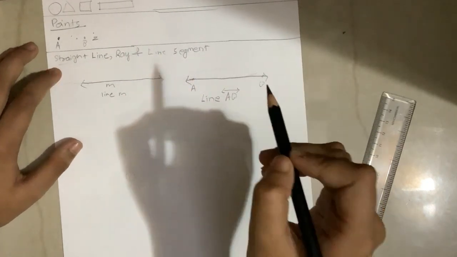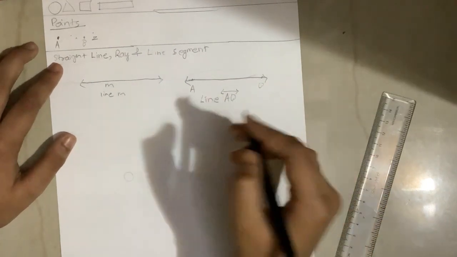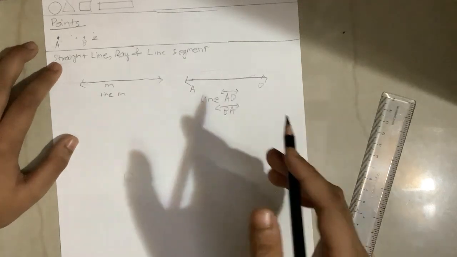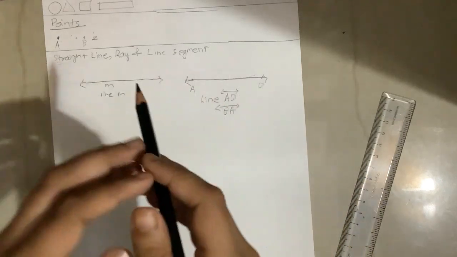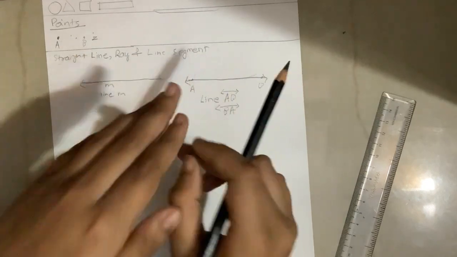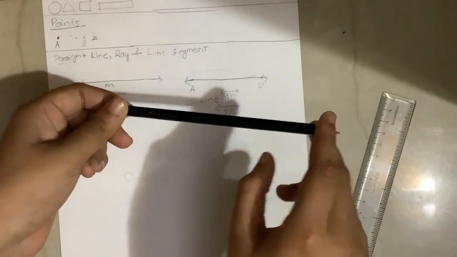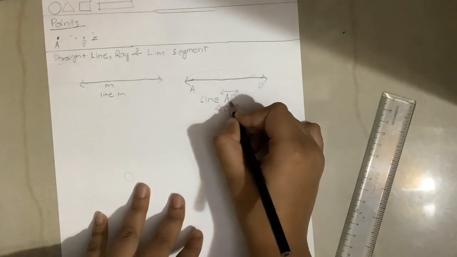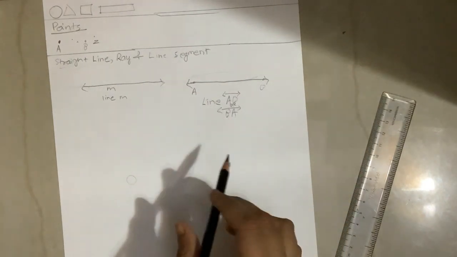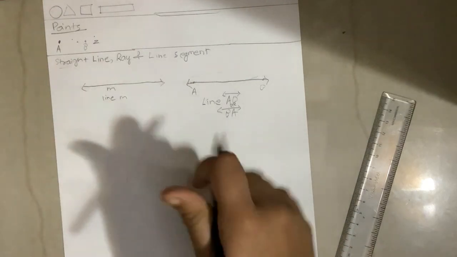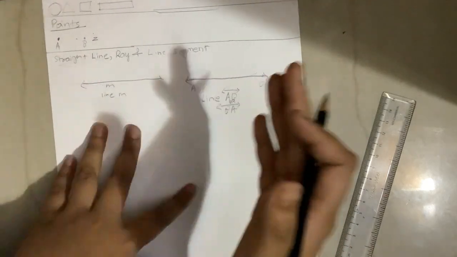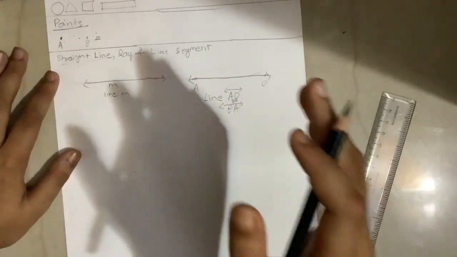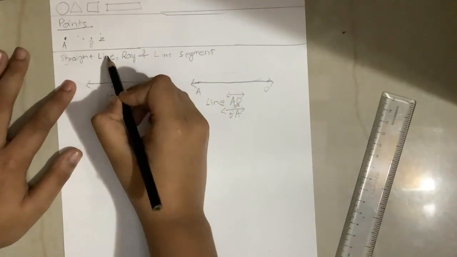Now we can also write it as BA. Why? Because it has no end point or a fixed direction. That's why we can say it's line AB or line BA. Now we are going to learn about ray.